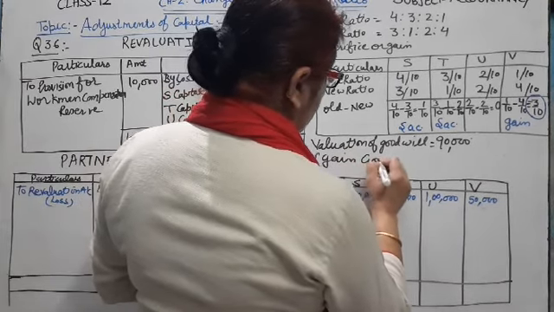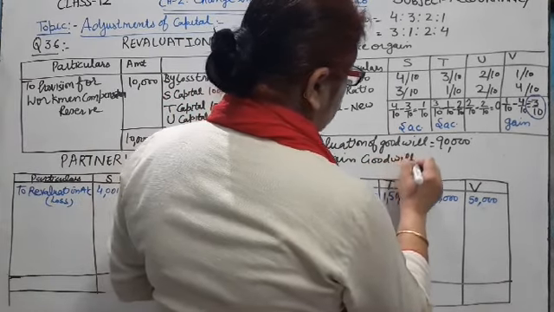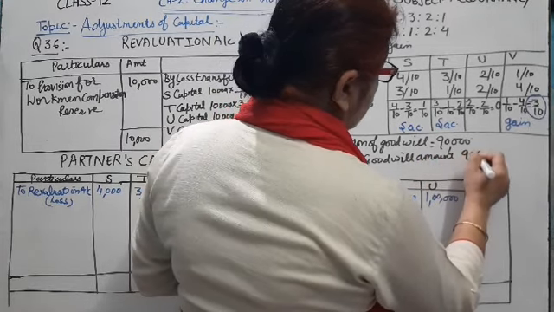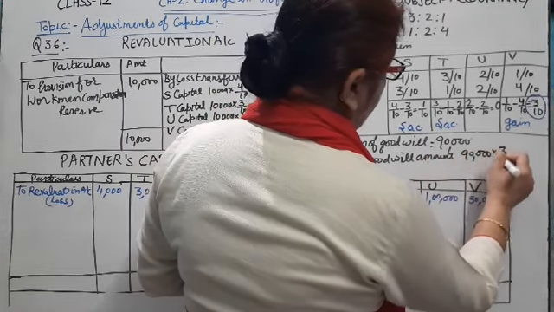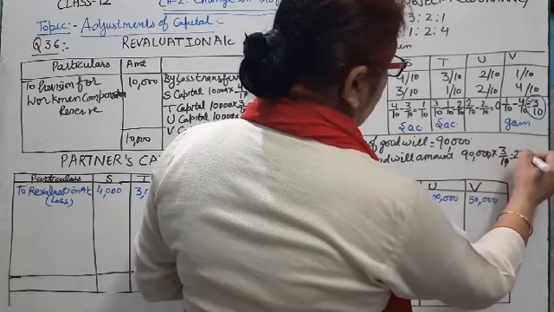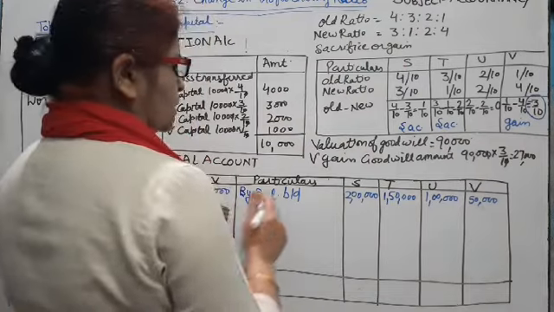Gain goodwill amount 90,000 multiply by 3/10 is equal to 27,000.